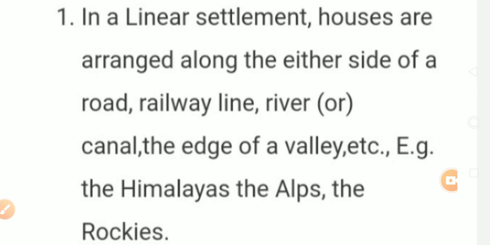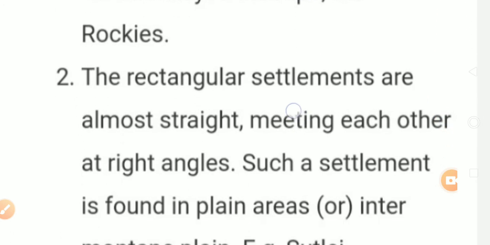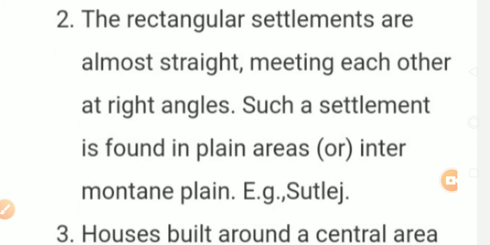So, first, in a linear settlement, houses are arranged along either side of a road, railway line, river, or canal, the edge of a valley, etc. Example, the Himalayas, the Alps, the Rockies. Second one, the rectangular settlements are almost straight, meeting each other at right angles.